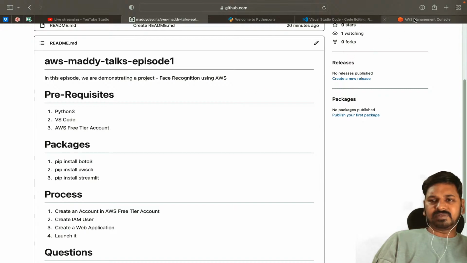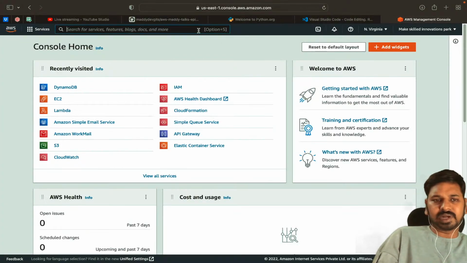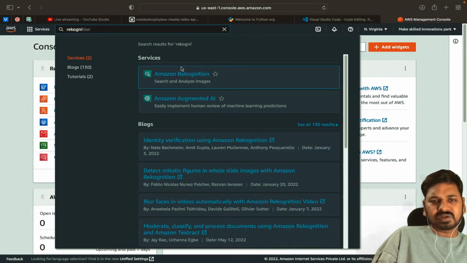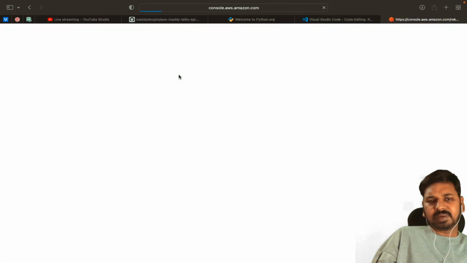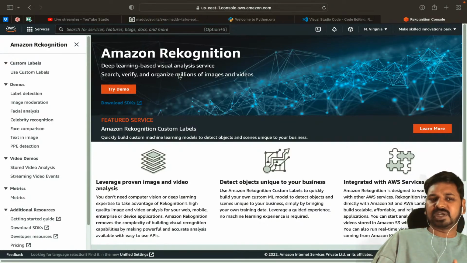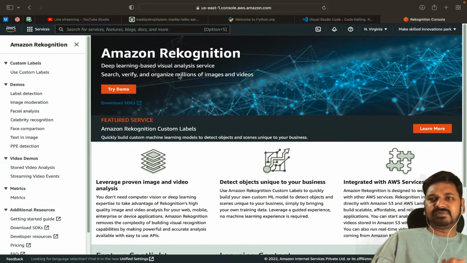So in AWS, if you search for a service called Rekognition, there is a service called Amazon Rekognition. With this API you can do face comparison, face recognition, object detection, and also celebrity recognition and facial analysis.